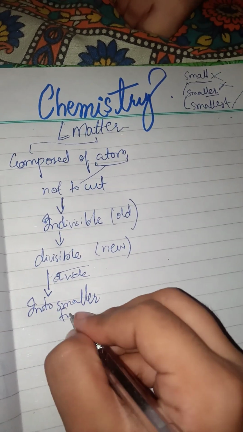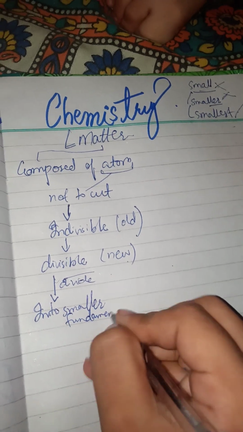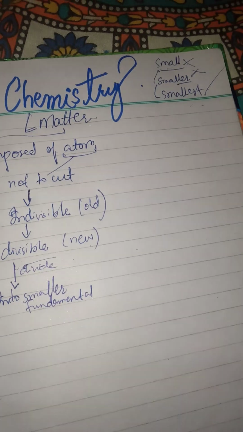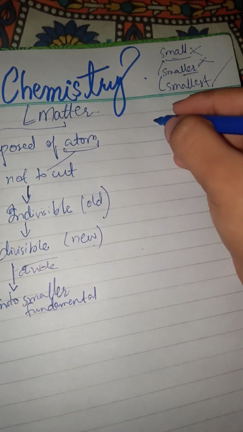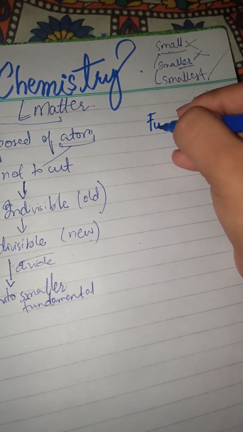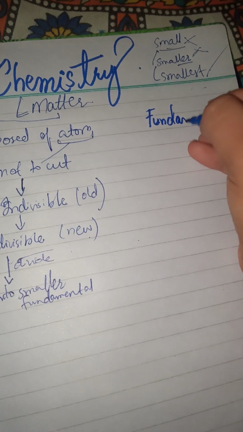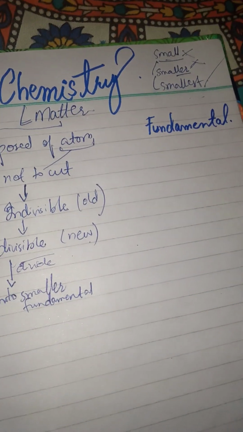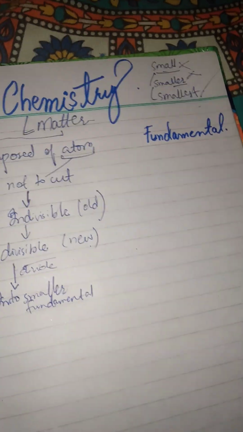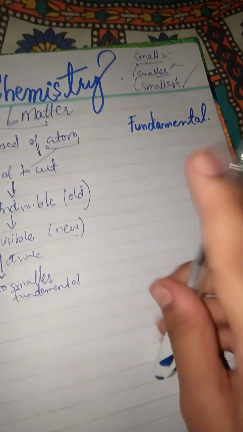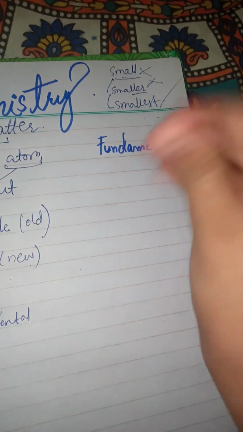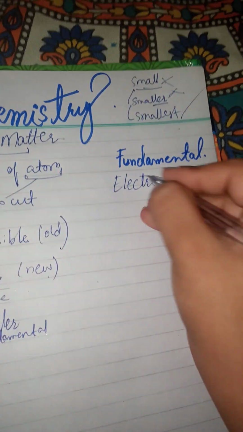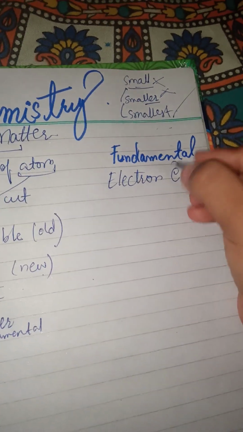or fundamental particles. Now what are the fundamental particles? As everyone knows, we have three fundamental particles: electron, proton and neutron. So first we are going to define electron, which is denoted as e.